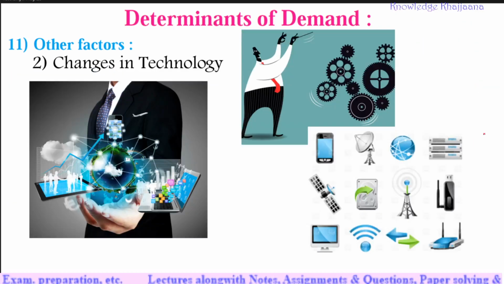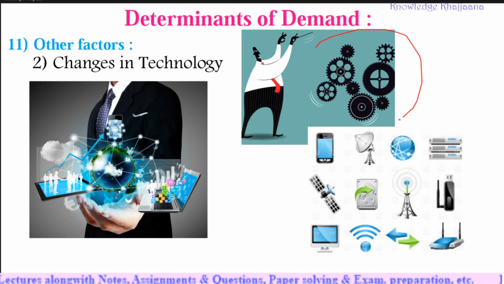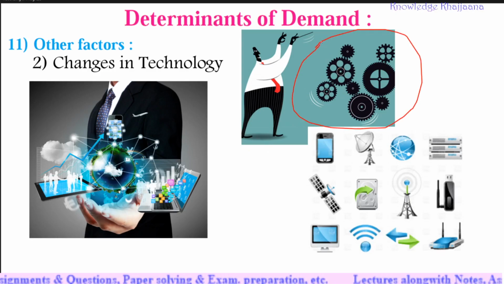Next is changes in technology. See, as we have seen, this is the 21st century and there is rapid increase in the technology. As there is a rapid increase in technology, what is happening? The demand for new technological goods is there in the market. For example, the mixer is used, which was not used in earlier days. See, the mixer is the evidence of technology, right?